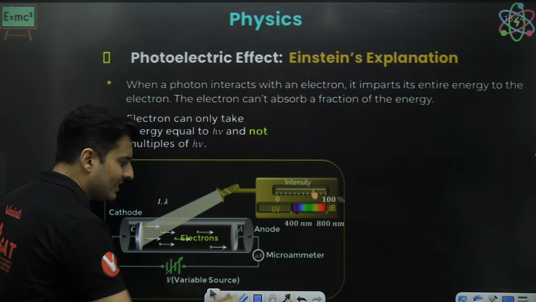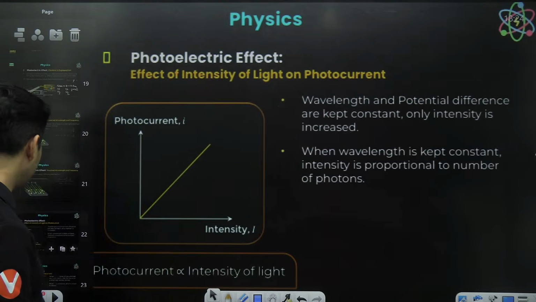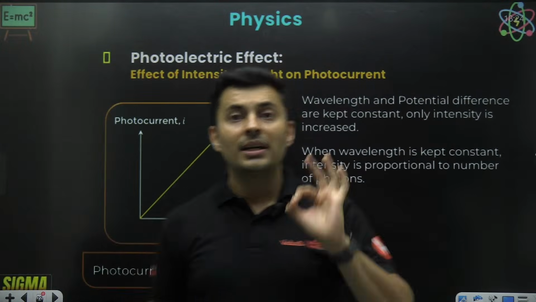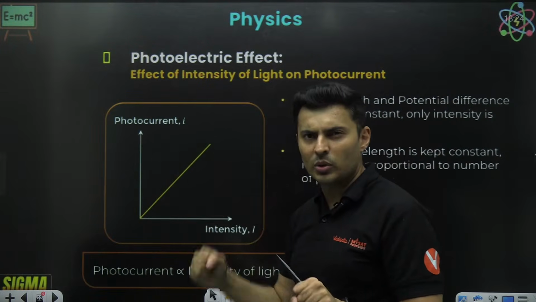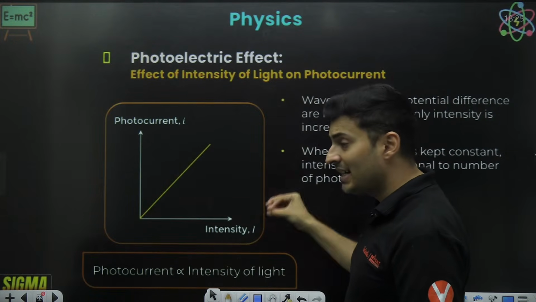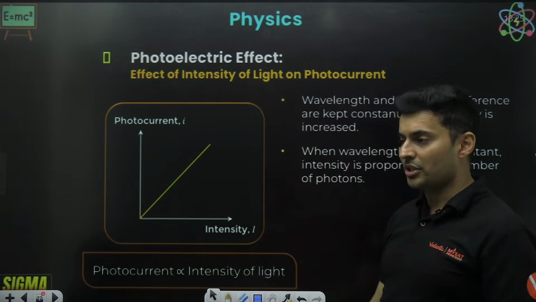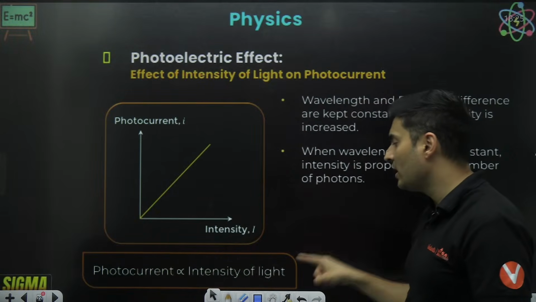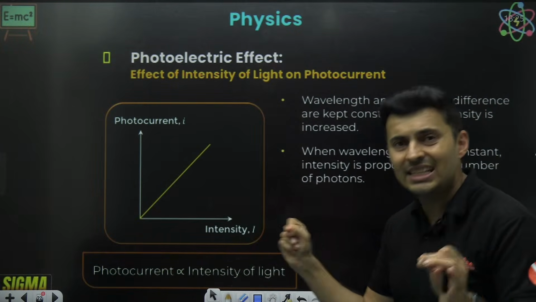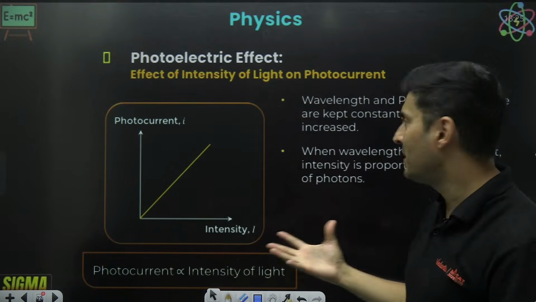The current registered in the circuit will also go proportionally higher. If you plot the graph of the current, also called photocurrent, versus the light's intensity falling onto it, that is a linear, proportional relationship. So photocurrent is directly proportional to the intensity of the light. More current will come from more intense light.